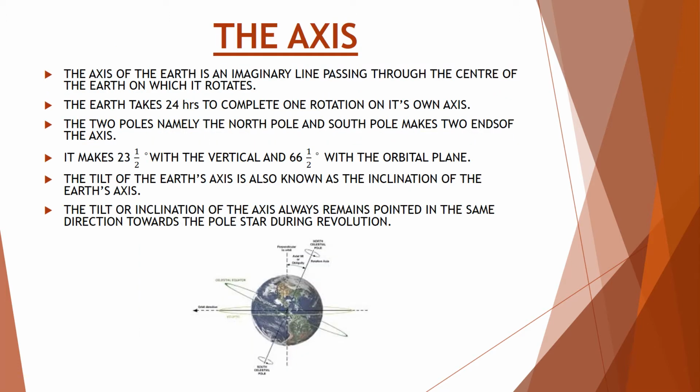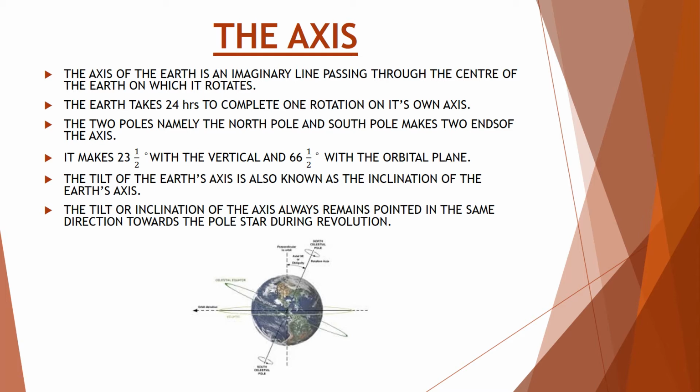Next is axis. The axis of the earth is an imaginary line passing through the center of the earth on which it rotates. The earth takes 24 hours to complete one rotation on its own axis. The two poles, namely the North Pole and the South Pole, make two ends of the axis. It makes 23.5 degree with the vertical and 66.5 degree with the orbital plane. The tilt of the Earth's axis is also known as the inclination of the Earth's axis.